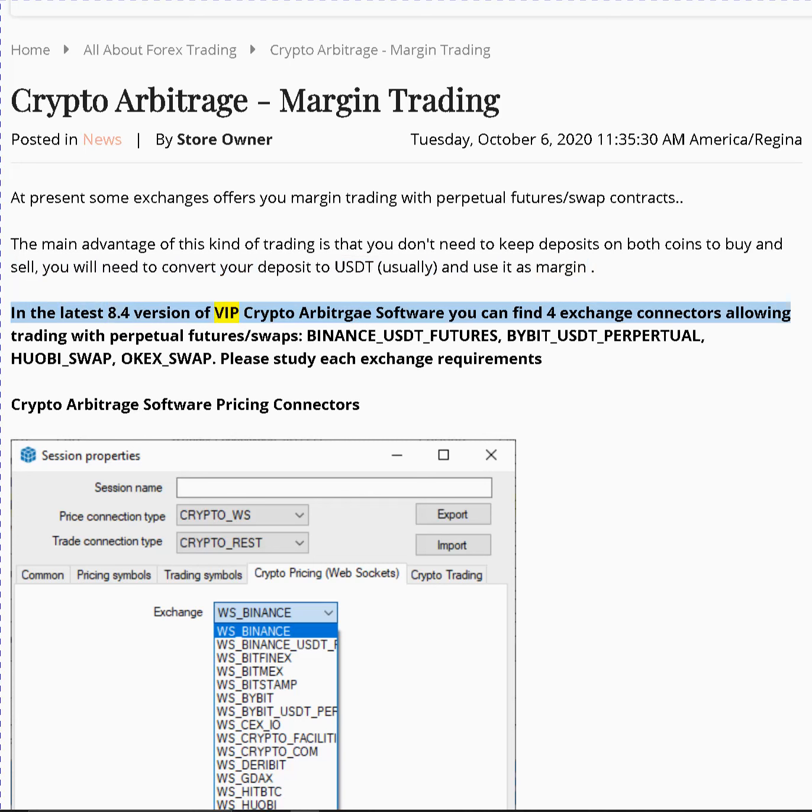In the latest 8.4 version of VIP Crypto Arbitrage software, you can find 4 exchange connectors allowing trading with perpetual futures swaps: Binance_USDT_futures, Bybit_USDT_perpetual, Huobi_swap, OKEx_swap. Please study each exchange's requirements.